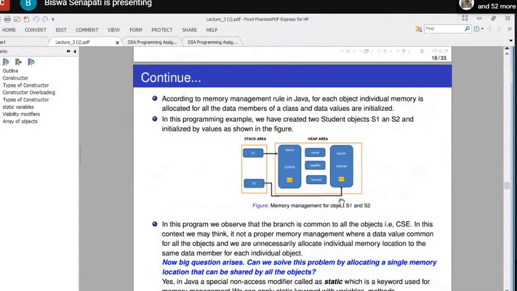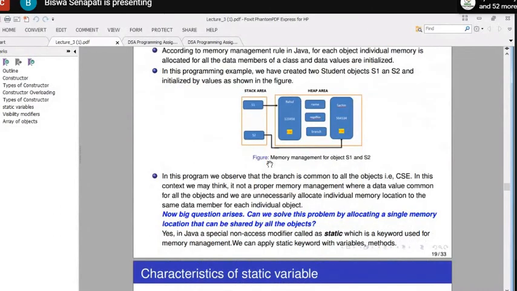S2 is another object reference which refers to a memory location which again consists of Sachin, 5, 6, 4, 5, 3, 4, and the branch is CSC. So in this program, we observe that branch is common to all objects, that is CSC.